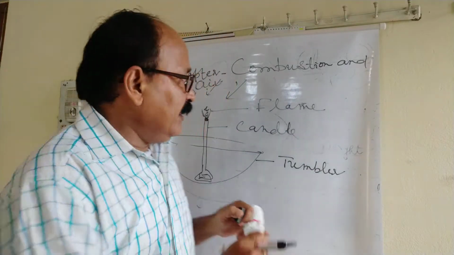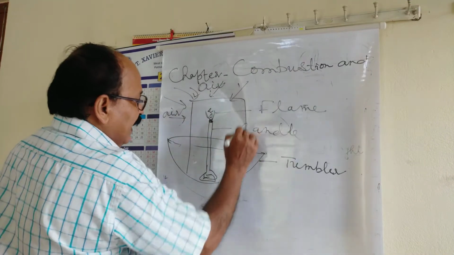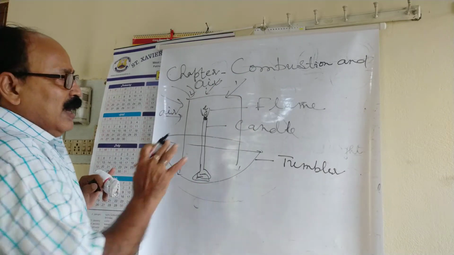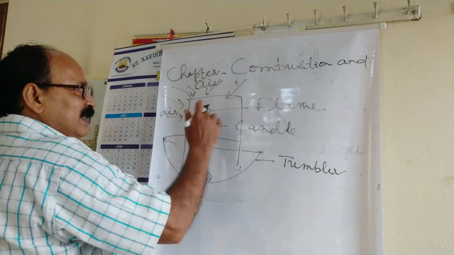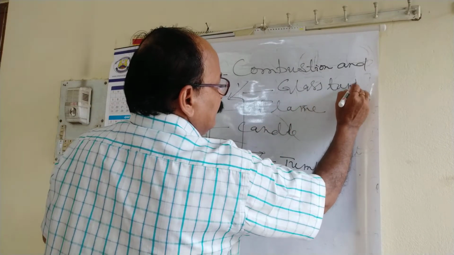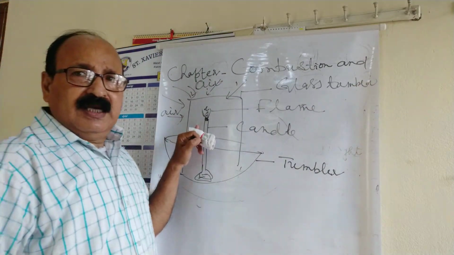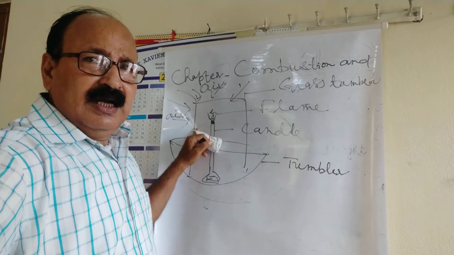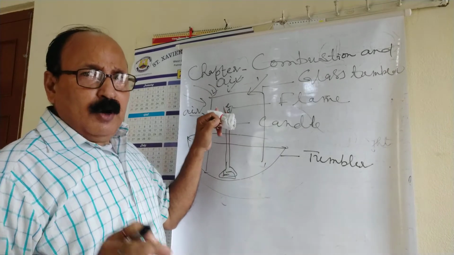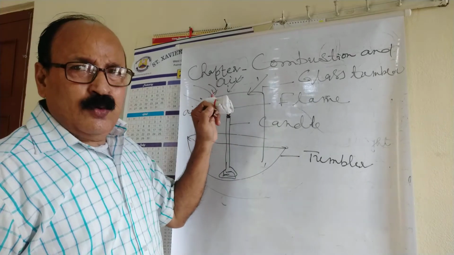Now, second phase. Now the same thing. Now we are covering it. First we have noticed that the candle is lighting. Now we are covering it by means of another glass tumbler. As soon as we cover it, we can notice here that still it is lighting for a certain moment, and afterward this will extinguish.